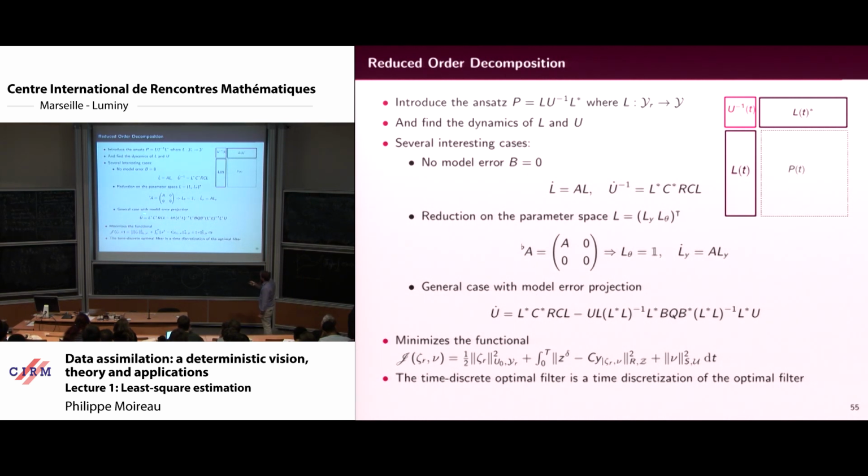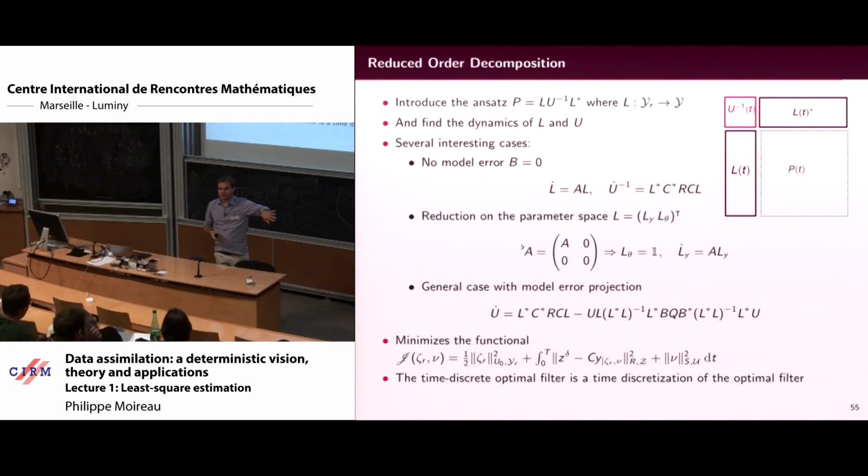When B is not 0, it's more complicated, but you can also do it. The idea behind that is that you prove at the end that this problem also minimizes the functional, but here the uncertainty on your initial condition is projected onto the reduced space. So you are not minimizing over all the uncertainty of your problem, but only over the uncertainty that you choose. For the heat equation, what I could have done is to forget about the H matrix and say that the uncertainty is only on the first mode.